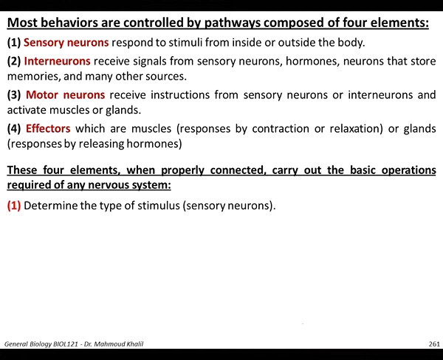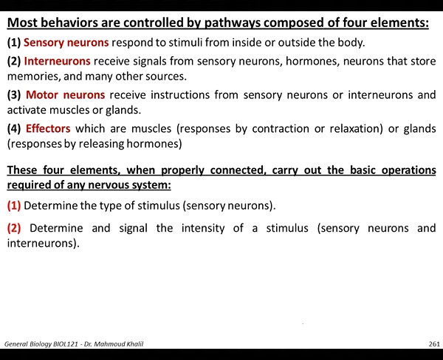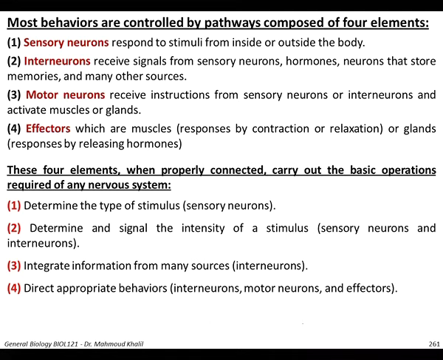Majorly, they need to determine the type of the stimulus, which is the function of the sensory neurons; signal the intensity of a stimulus by the sensory neurons; and integrate information from many sources, which is the main function of the interneurons; and direct the appropriate behavior to the target organs, which is the coordination between the interneurons, motor neurons, and effectors.